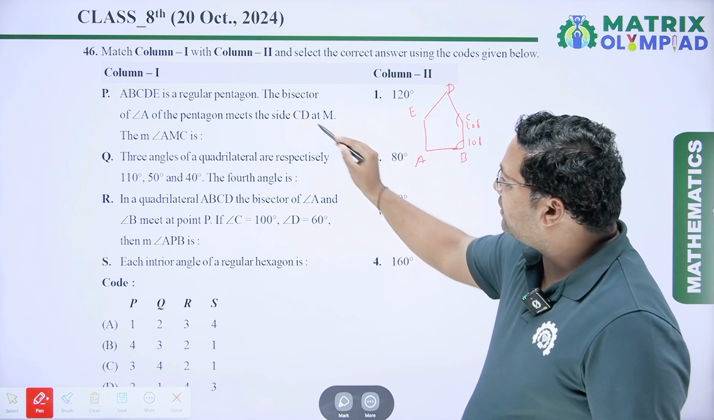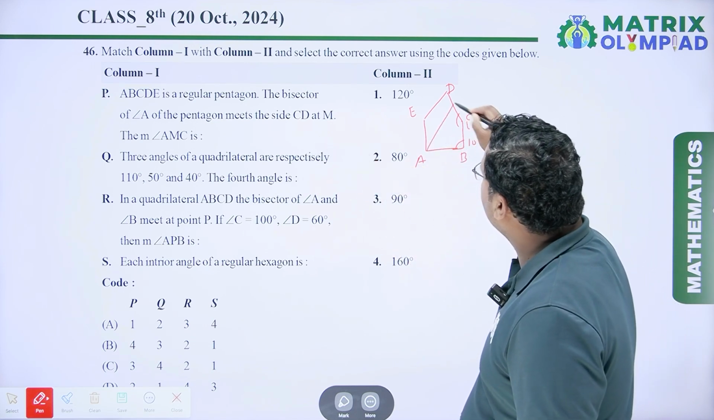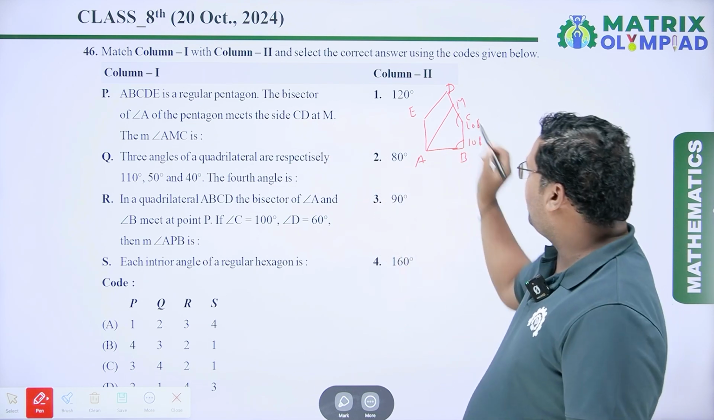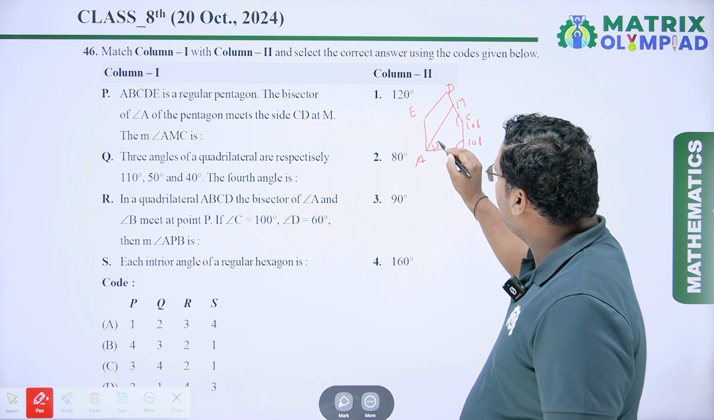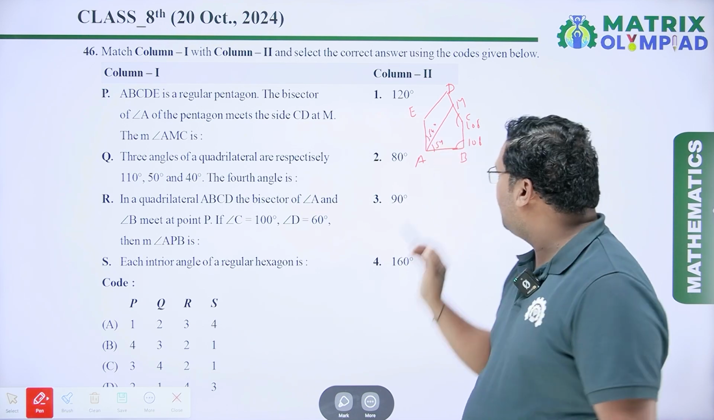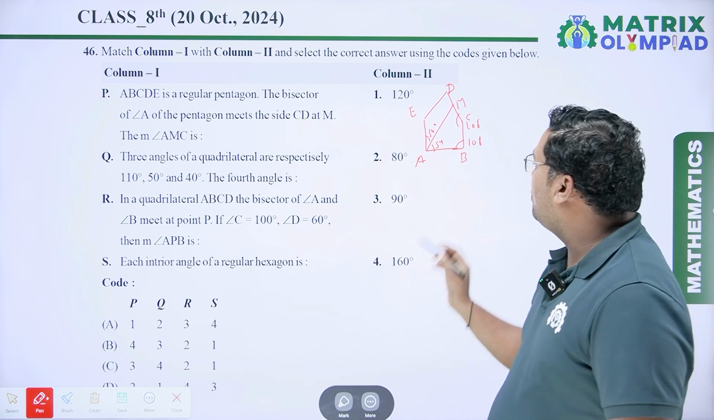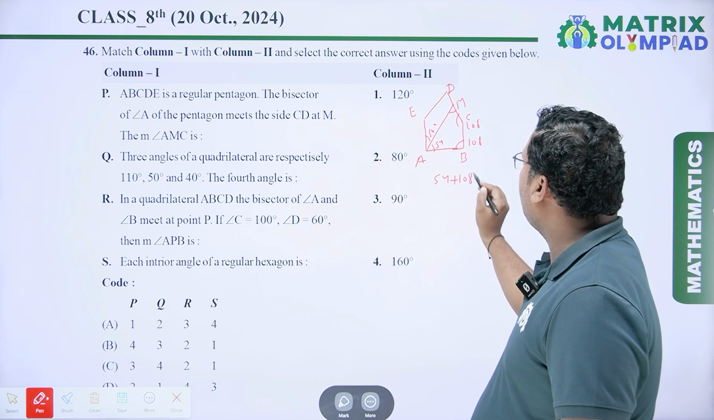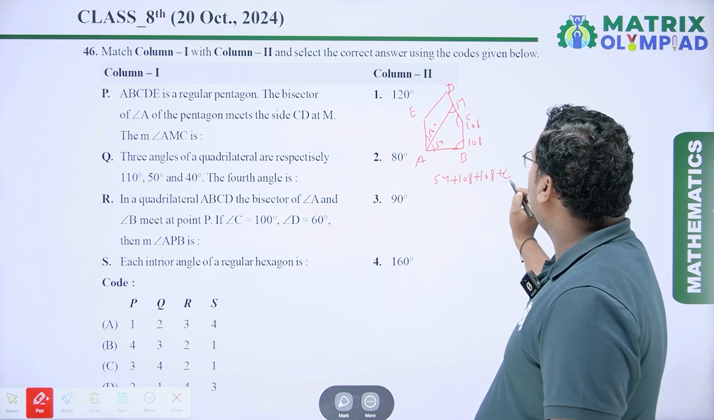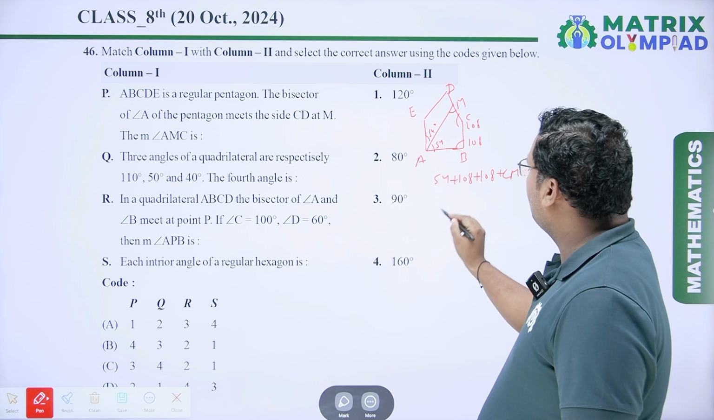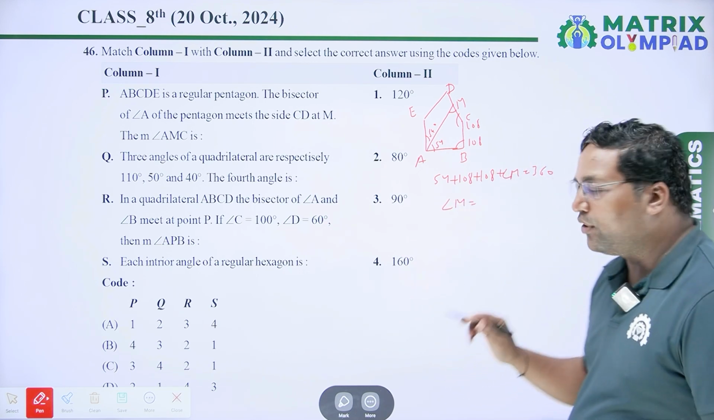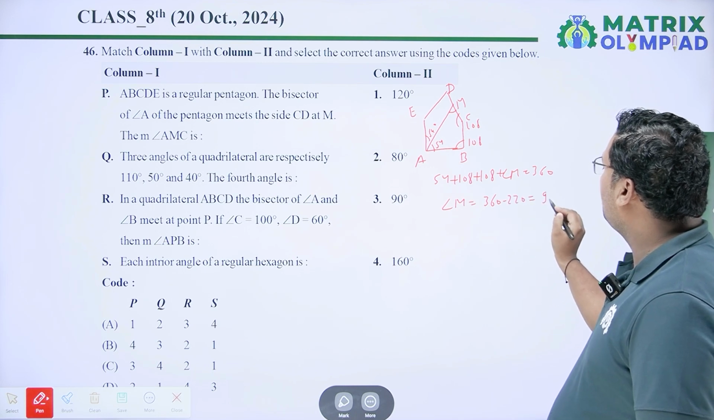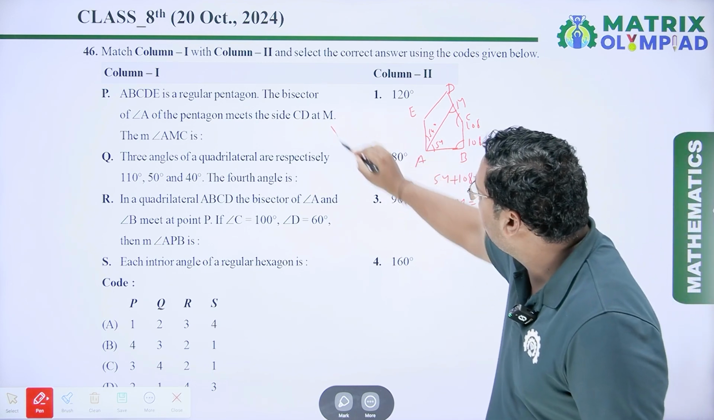And the angle A, the bisector of angle A, so we have to draw the bisector of angle A, and it meets the side CD at M. So I have to write this point as M. So the bisector angle is 54 degree and 54 degree. ABCM, it is a quadrilateral. So I have to calculate the value of this M. So 54 plus 108 plus 108 plus angle M is equal to 360 degree. So from here we have to get the value of angle M. Angle M equal to 360 minus 270 degree, which is equal to 90 degree. So for P, third one is true.